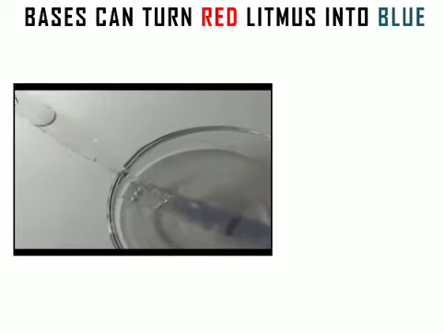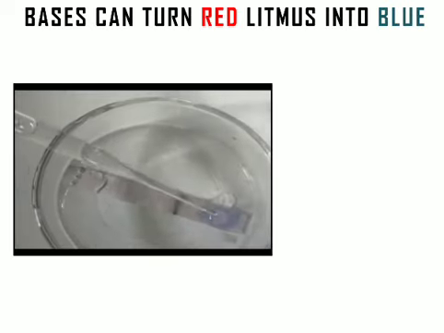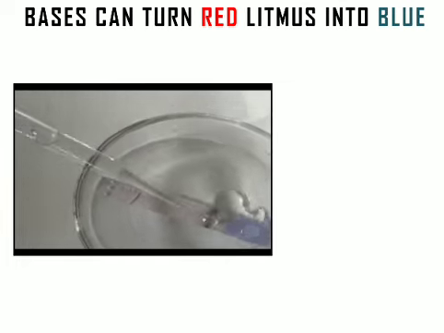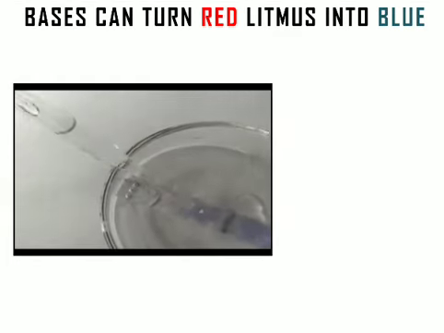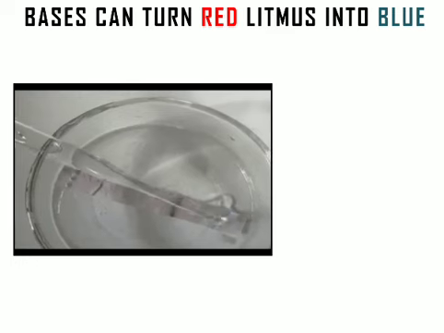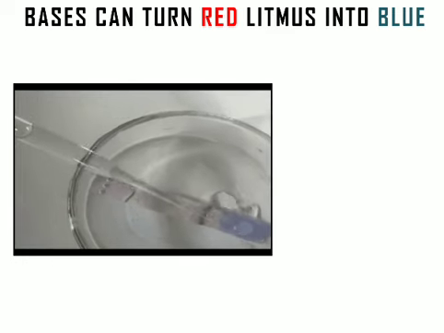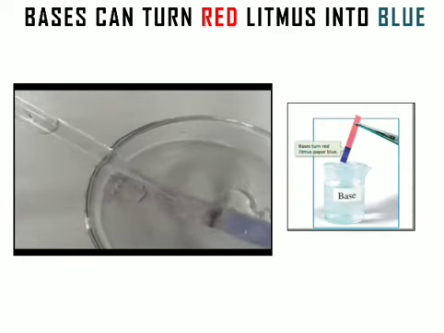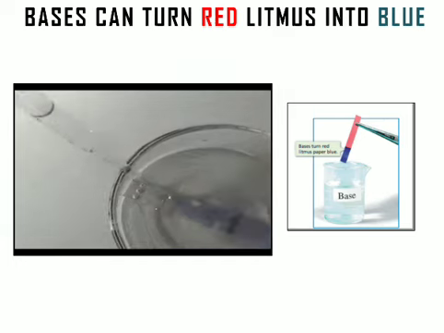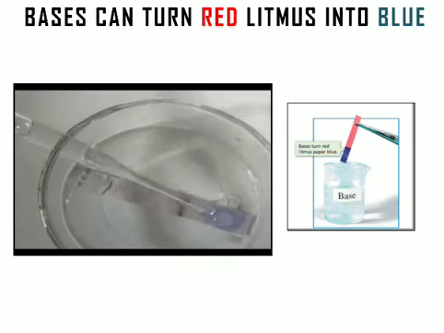In this case, we are going to use red litmus paper instead of blue. This red litmus paper has a light red color. It is going to turn into the blue with the addition of the solution of base. If you apply this strip into the soap solution, the color will change, red will change into the blue. So this is again the characteristic of base.